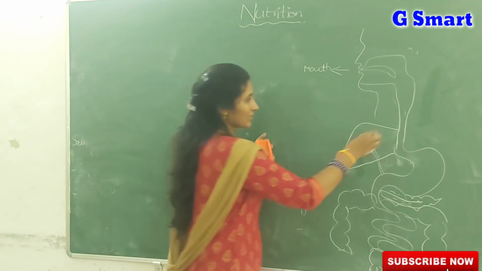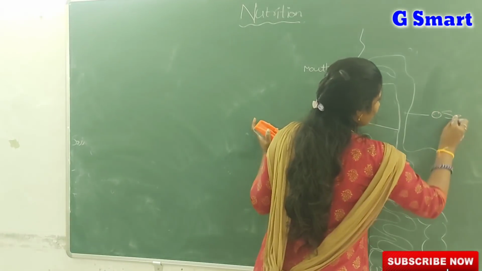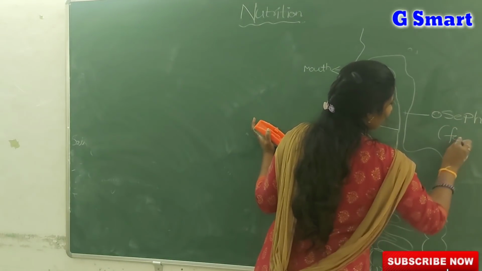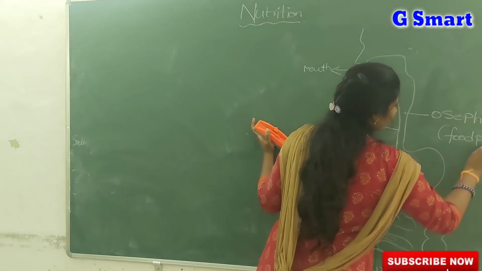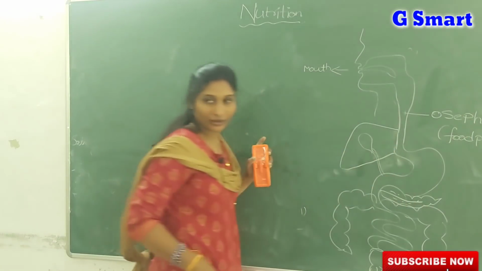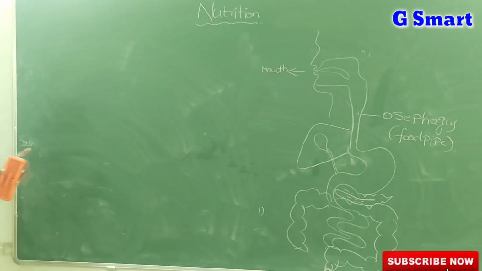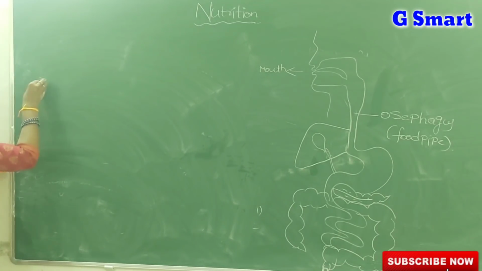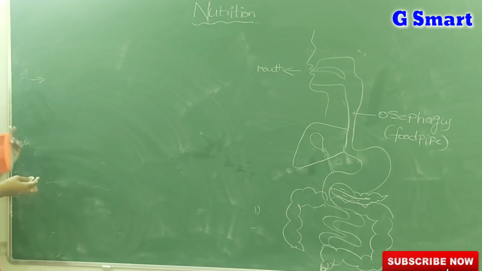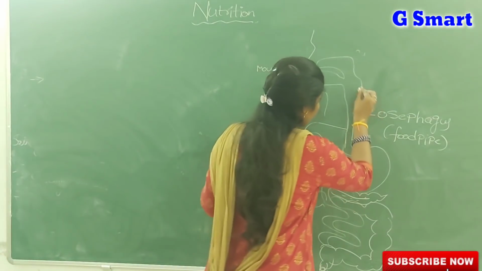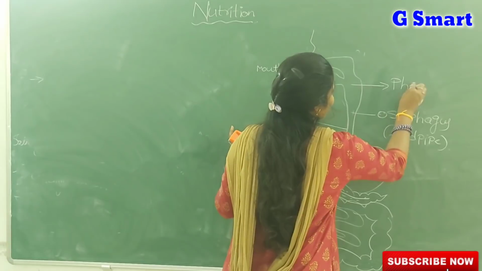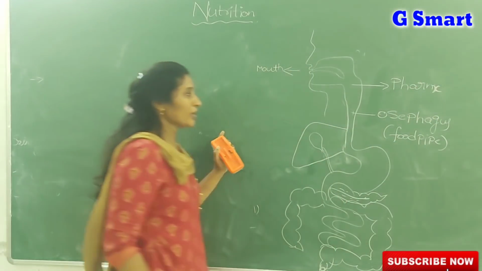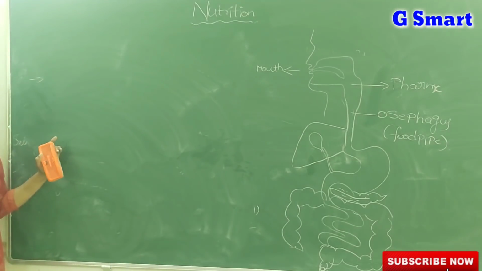This tube-like structure we call the esophagus. This is also known as the food pipe. Before going to the food pipe, there is one very important structure, which we call the pharynx. The pharynx is the common passage for both air and food.